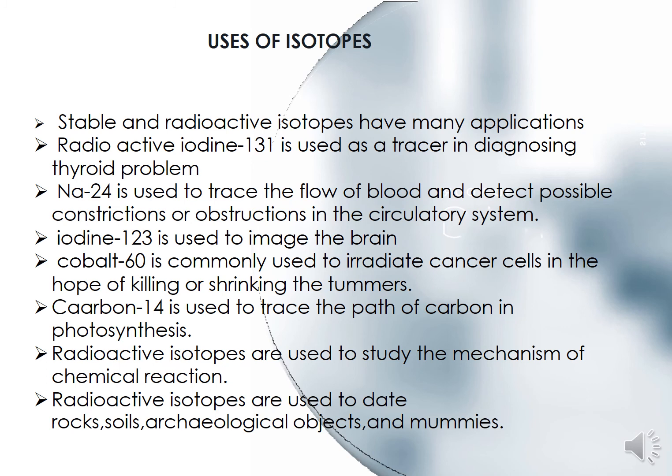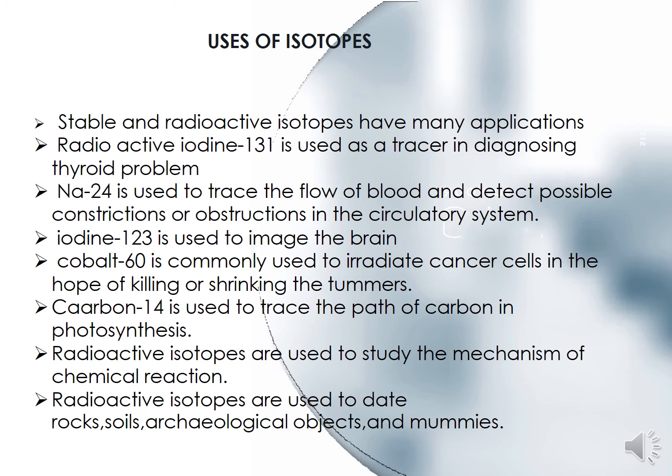In our body, blood is flowing. If we want to detect in which direction the blood is flowing, it is traced with the help of sodium 24. And if you have any constrictions and obstructions in your circulatory system, they are also detected with the help of sodium 24.